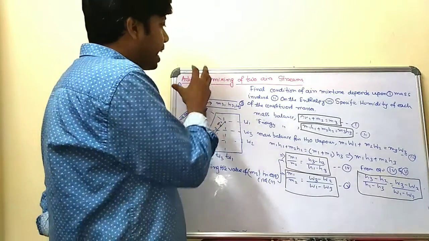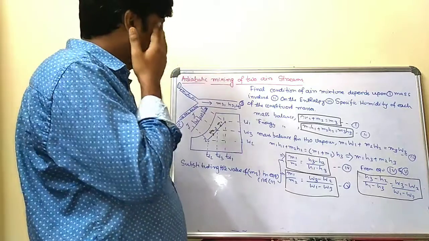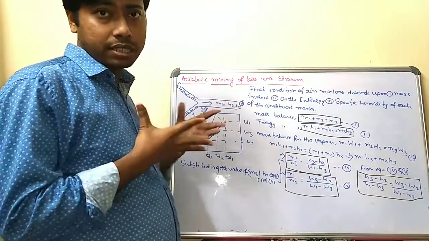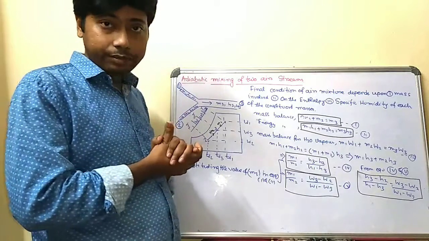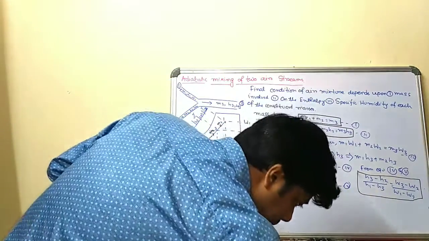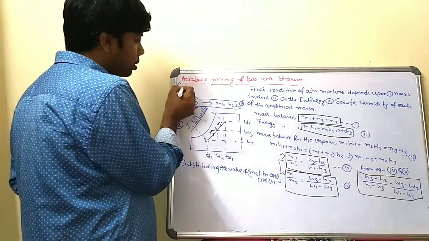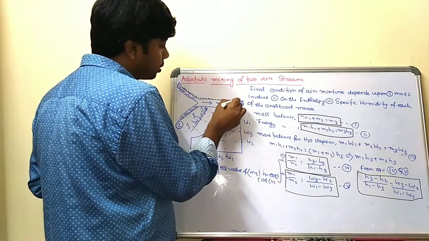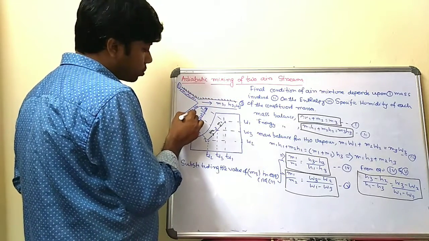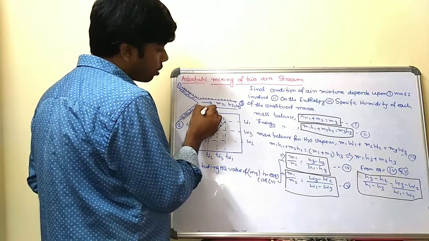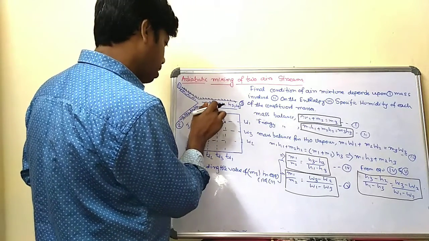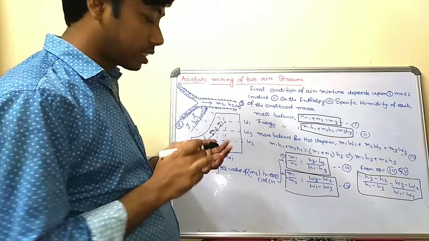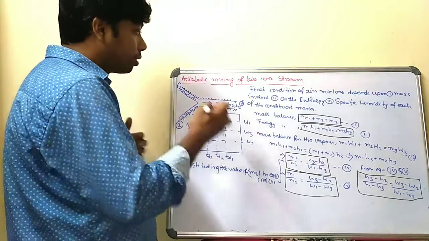These indicate that the mixing of two air streams takes place adiabatically. Adiabatically means it is insulated. This is the insulated chamber in which no heat transfer takes place from the system to the surroundings or from the surroundings to the system during the mixing of the two air streams.